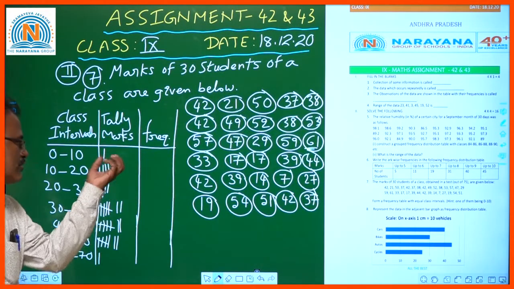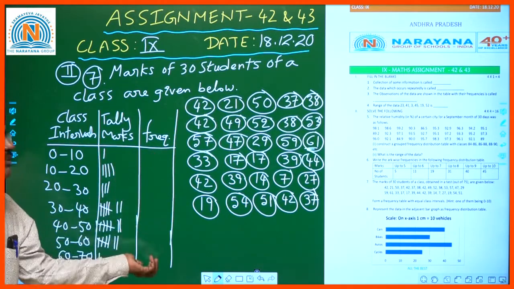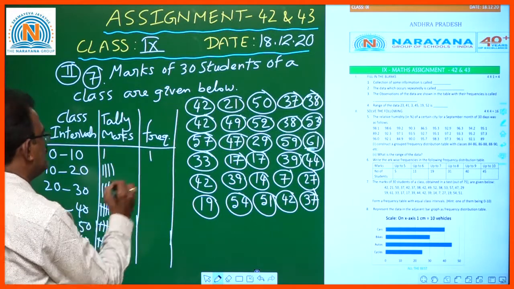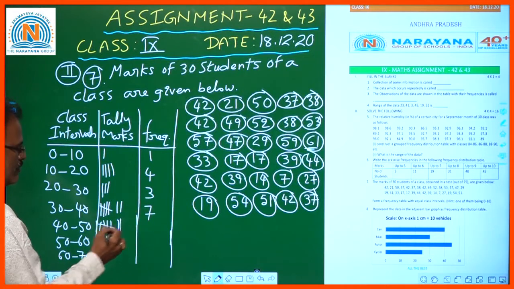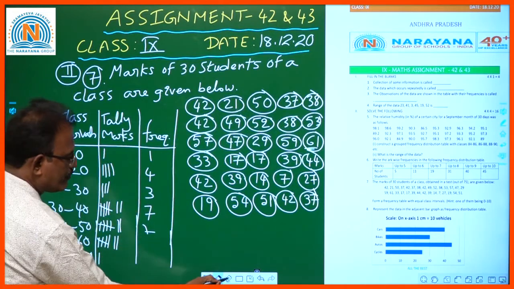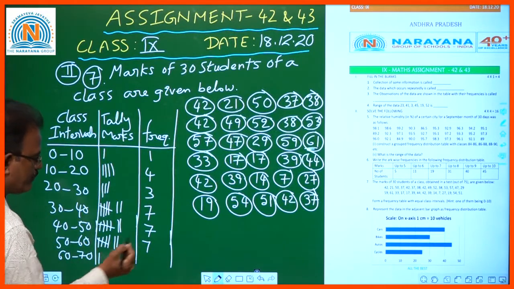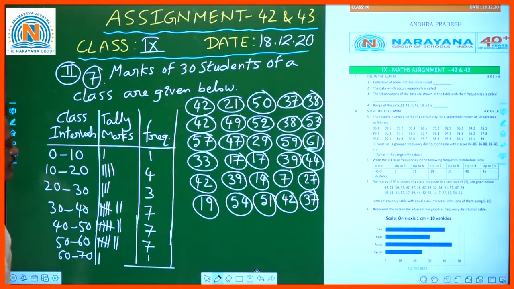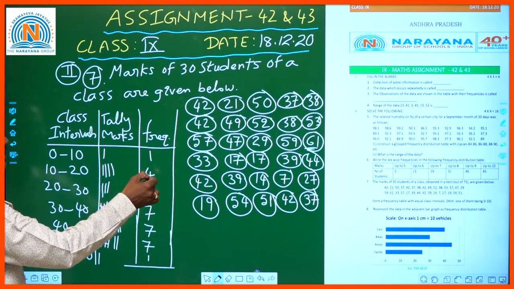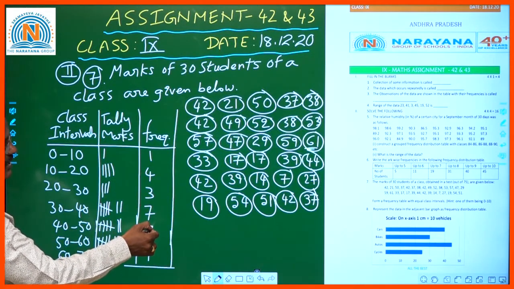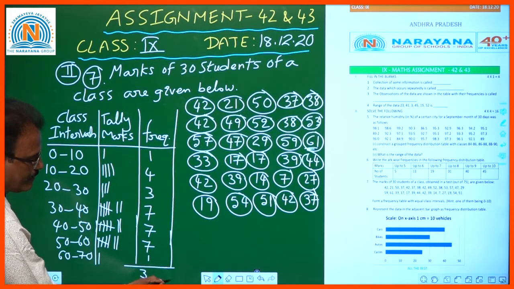Now let us count each and every tally mark for every class interval and make a note of it in the frequency table. So here 1, between 10 to 20 here 4, here 5 plus 3, 5 plus 2, 5 plus 2, and 1. So let us add all: 1 plus 4 is 5, plus 3 is 8, plus 7 is 15, plus 7 is 22, plus 7 is 29, plus 1 is 30.